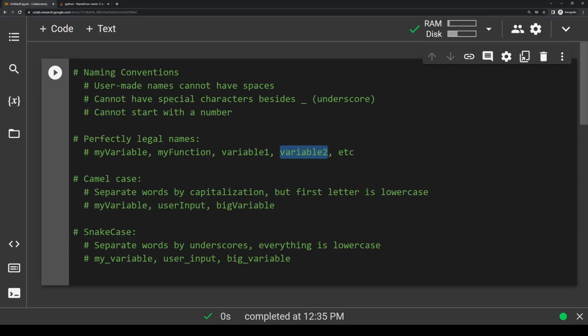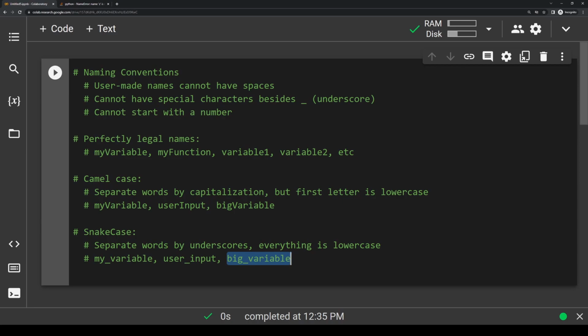We also went over 2 styles for naming variables, camel case and snake case. Camel case is when you make the first letter of the variable or function lowercase, and then every word after that starts with uppercase. So you're basically separating words by capitalization. Some examples of camel case variable names would be myVariable, userInput, or bigVariable. Snake case is when instead of separating by capitalization, you separate all words by underscores and everything in the name is lowercase. So the exact equivalent variables in snake case would be my_variable, user_input, and big_variable. Either one is fine, but some people prefer one or the other, so it's good to know both styles.